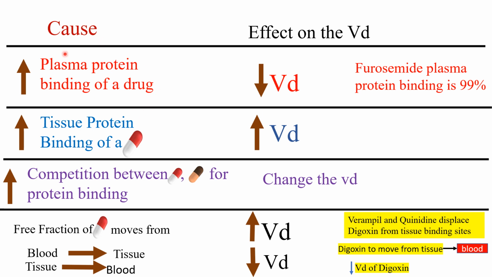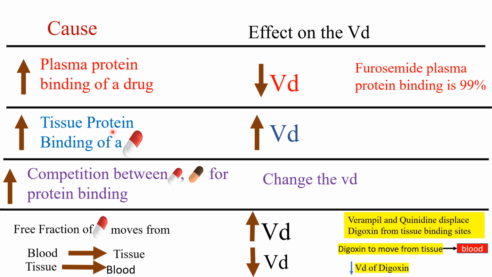Let's discuss causes and effects of VD. If the plasma protein binding of the drug increases, then the volume of distribution decreases. Plasma proteins like albumin, globulin, and alpha acid glycoprotein are the plasma proteins. If a drug binds to plasma protein more strongly, then obviously it doesn't go into the tissues. Furosemide is an example of a drug strongly bound to plasma proteins.